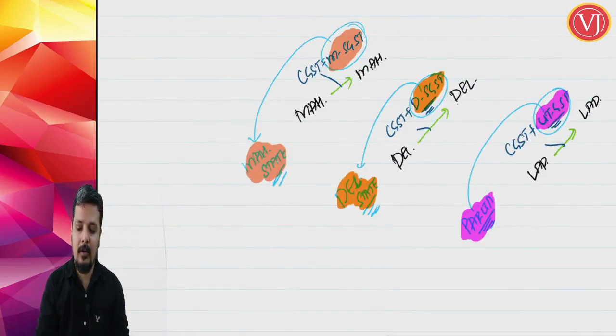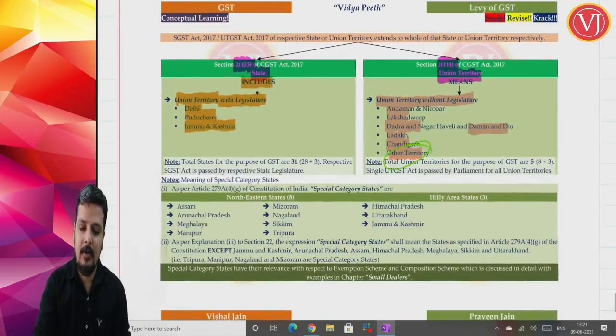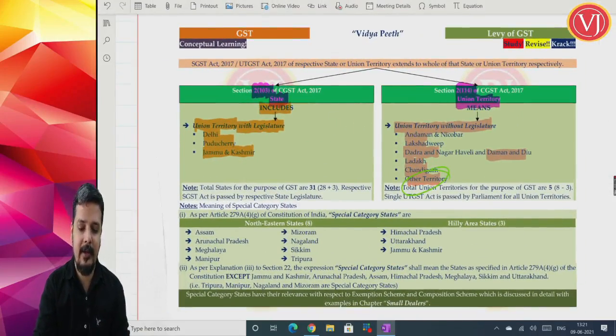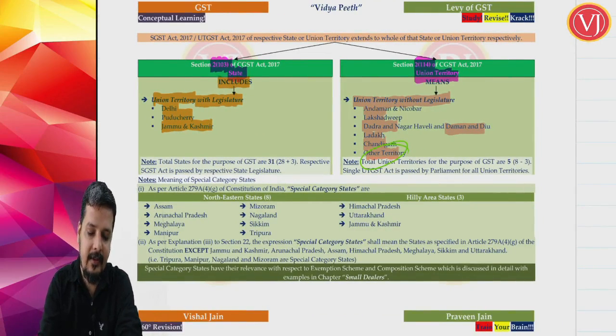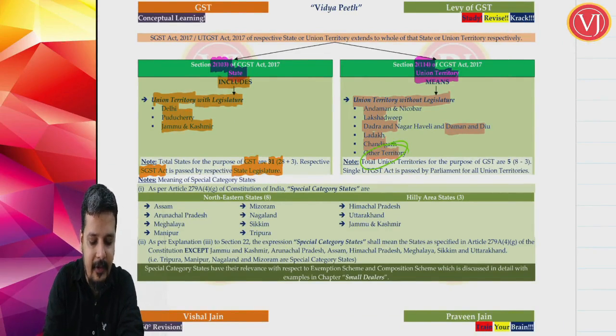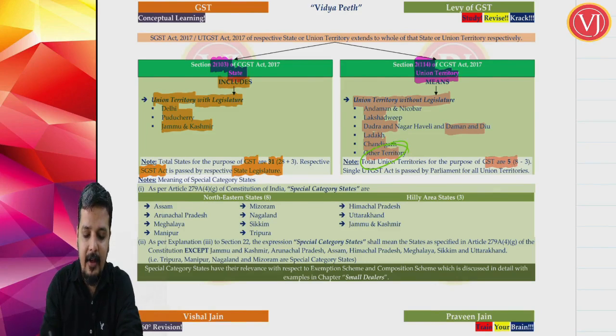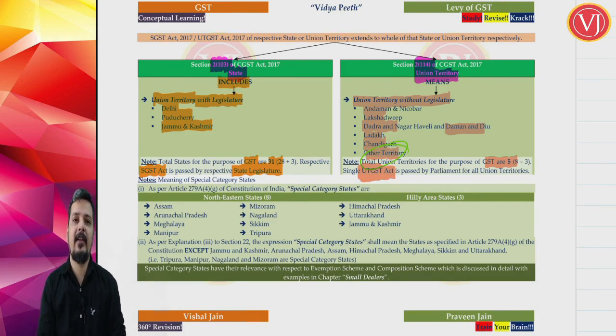So when you talk about total union territories, it is clearly mentioned here. Total states for the purpose of GST are 31 states, and the SGST Act is passed by the respective state legislature. And when you talk about the total number of union territories for the purpose of GST law, it is 5, that is 8 minus 3. And for the UTGST Act, there is only one UTGST Act, not separate UTGST Acts. States will have their own separate state law, but the UTGST Act will be only one.